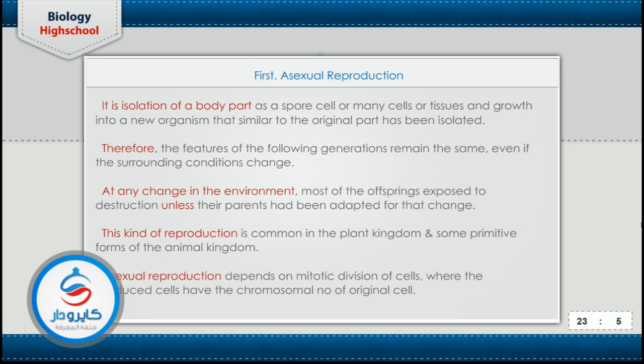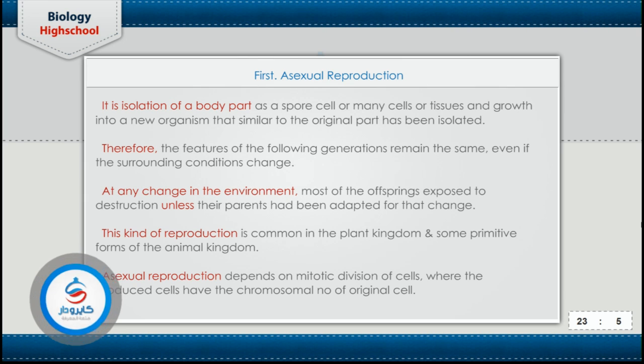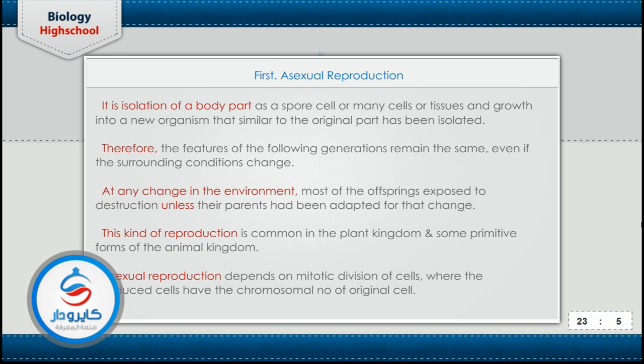and this piece grows and changes into a new organism, the new organism will be similar to the single parent. So that acts as asexual reproduction, which takes place by a single parent only. Therefore, the features of the following generations remain the same, even if the surrounding conditions change. The living organisms produced as a result of asexual reproduction are similar to each other, there is no differentiation, so they can't adapt to changes in the environmental conditions.